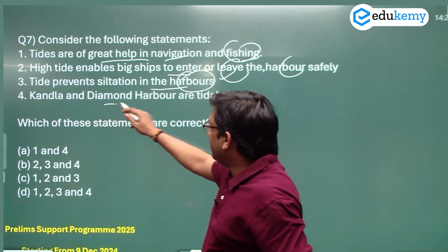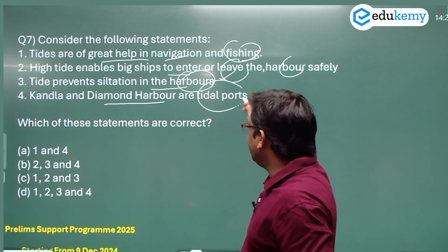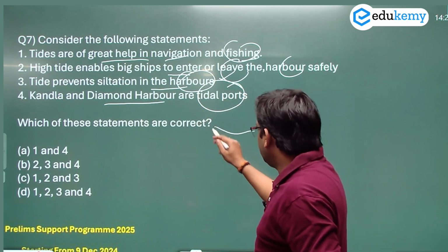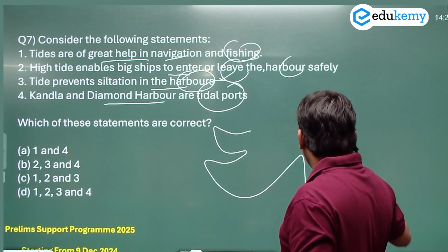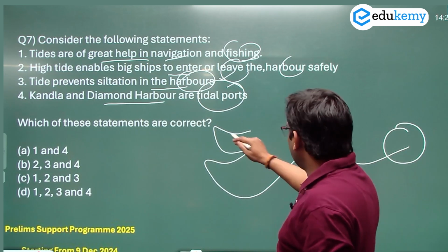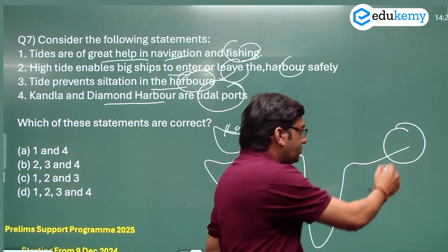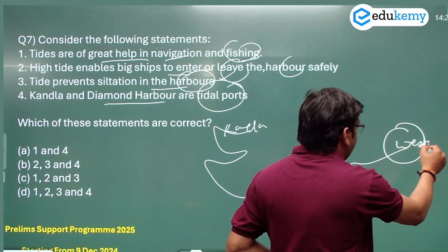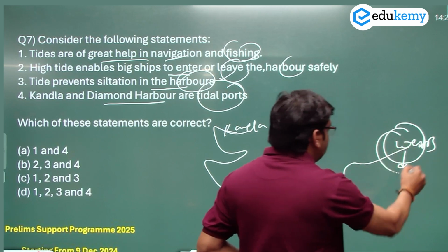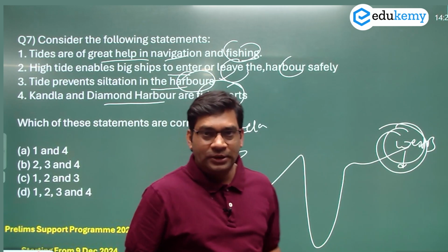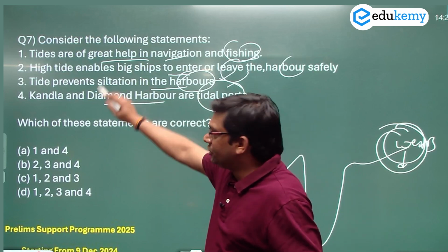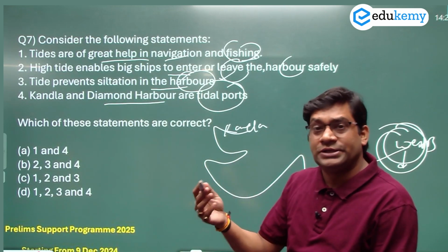Kandla and Diamond Harbor are tidal ports. This is also correct. In India we have two important ports. One you see in Gujarat, and the other you see at Hooghly port. This is the Kandla port, and here is the Hooghly port in West Bengal. This is called Diamond Harbor. Both are examples of tidal ports. So all four statements are correct. This is the significance of the tides.